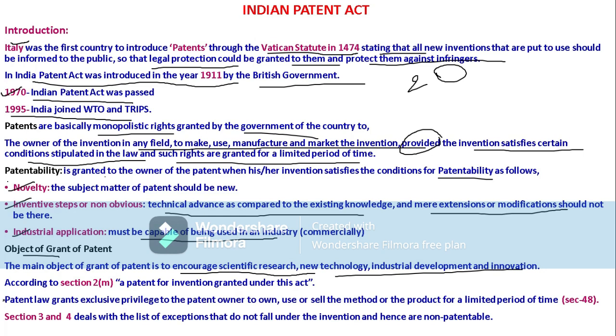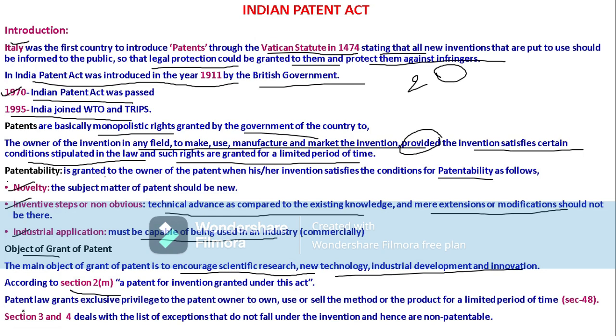So what is a patent? The definition of patent according to the Patent Act, section 2(m), states that a patent for an invention granted under this Act is known as a patent. So patent law is nothing but, as I described above, any document issued by the government to the inventor for his invention that grants him exclusive rights to own, to sell, to use, or to manufacture that invention.